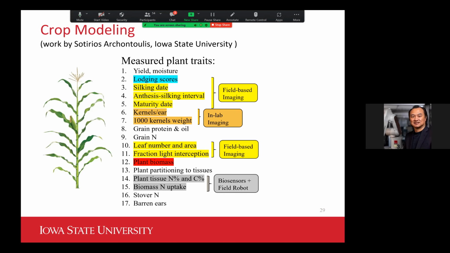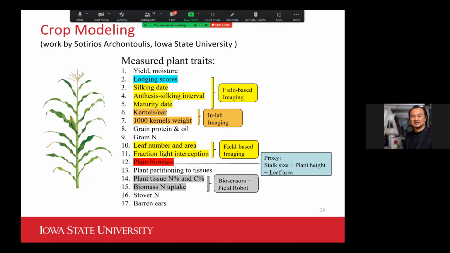Then regarding the plant biomass, biomass is a difficult trait to collect. They have to collect the plants, bring them into the lab, and then dry and weigh them. So I wonder, is there any kind of proxy substitute that can tell the same parameter as plant biomass by using, for example, stalk size plus plant height plus leaf area?